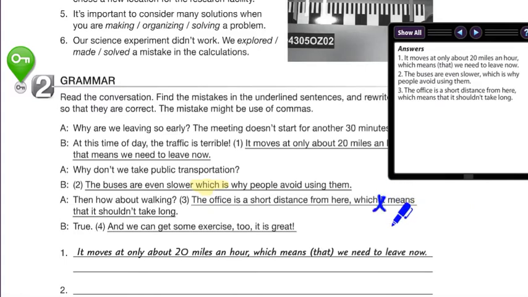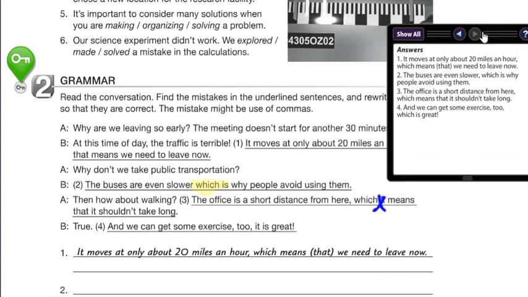Which means that it shouldn't take long. Then the next part, number four, it says, and we can get some exercise too. It's great. We can get some exercise too. Then we need a relative pronoun, which is great. And that's it.